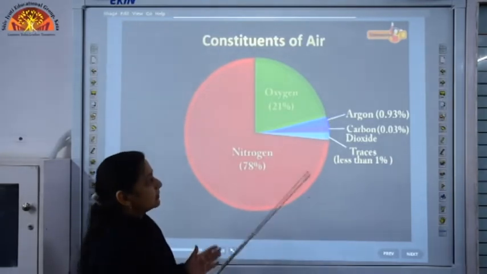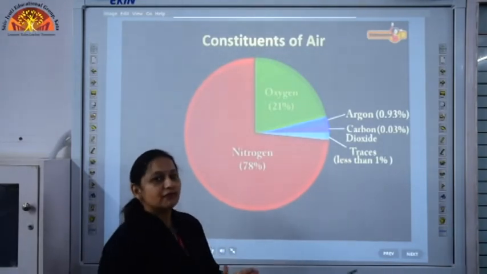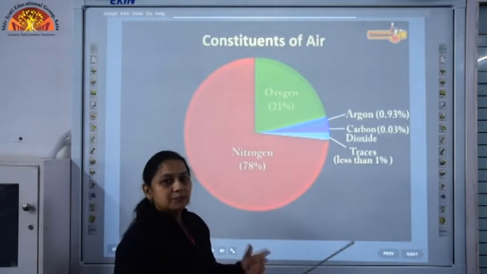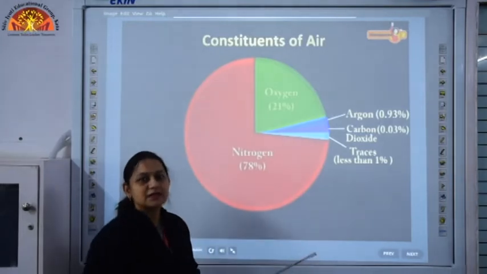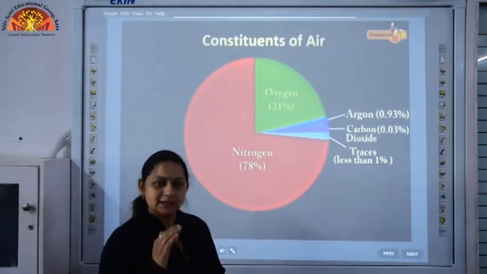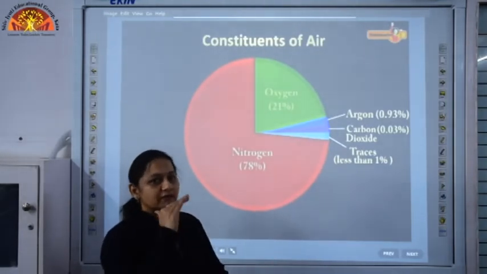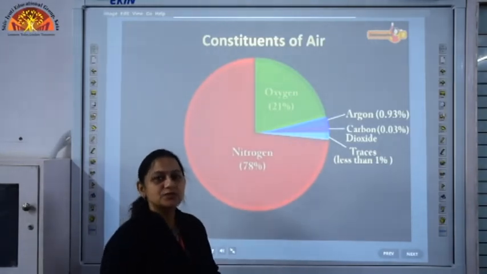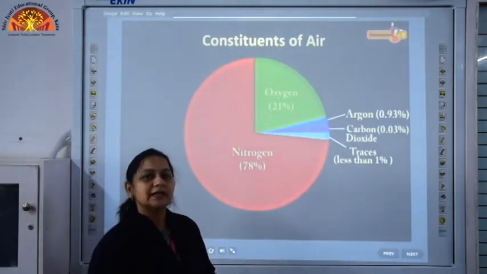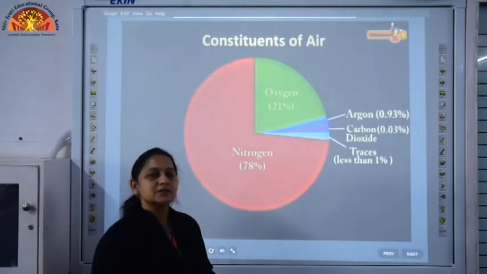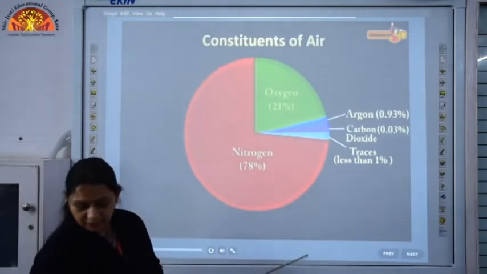So, this carbon dioxide, as you all know children, it is used for breaking up fire, means carbon dioxide gas is used in fire extinguishers. You must have seen red cylinders, small cylinders at the malls, at police stations or railway stations, cylinders which are called fire extinguishers. They are used to put out fire, and what is filled inside those fire extinguishers? Carbon dioxide gas, and this carbon dioxide gas is used to put out fire. So, this was about the composition of the air.